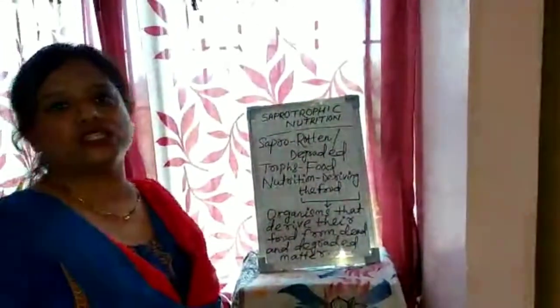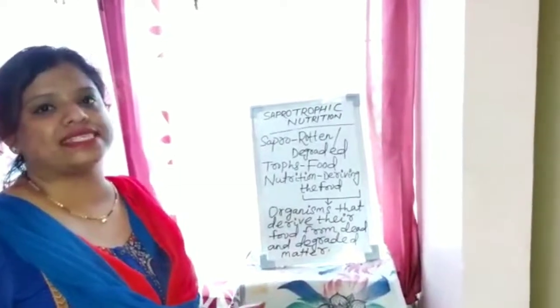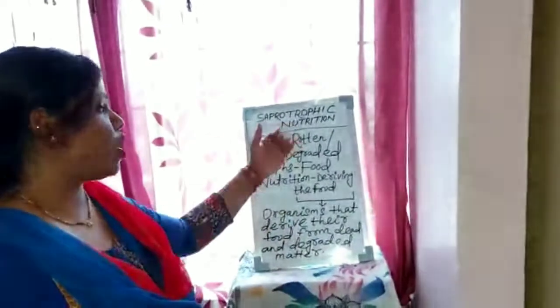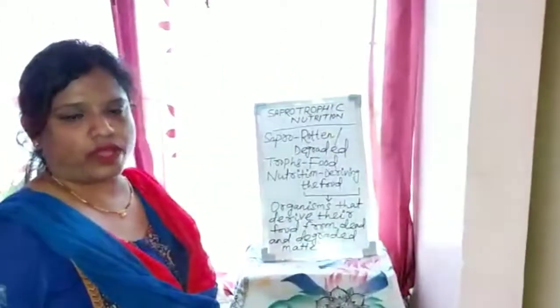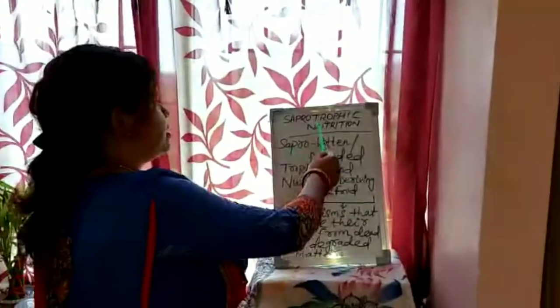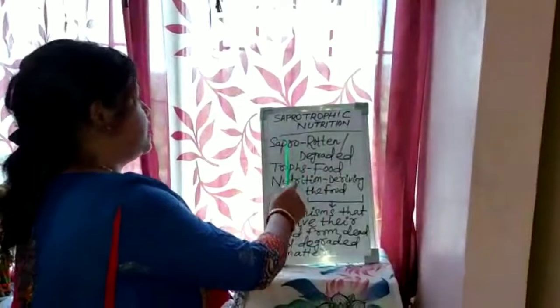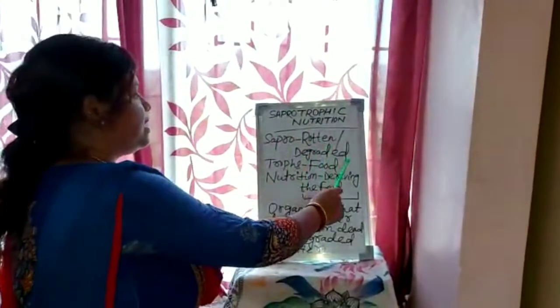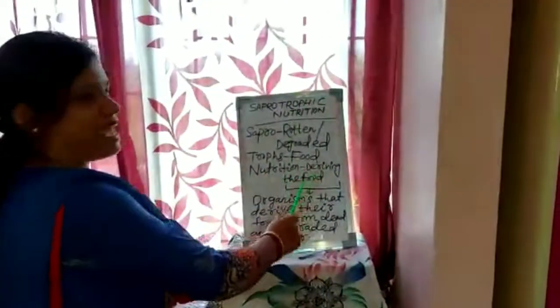Before going to the topic, we should first know what saprotrophic means, because you already know nutrition. Nutrition is a way of deriving food from different sources. The word saprotrophic consists of two terms, sapros and trops. Sapros means rotten or degraded, whereas trops means food, and nutrition means deriving the food.